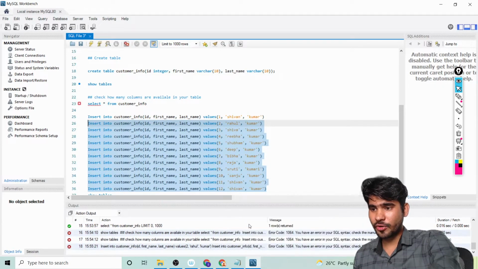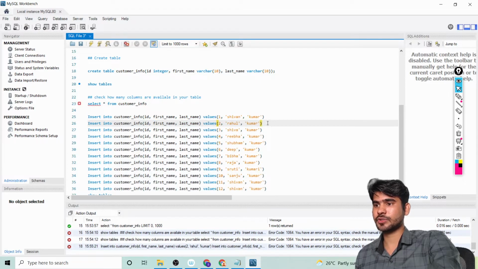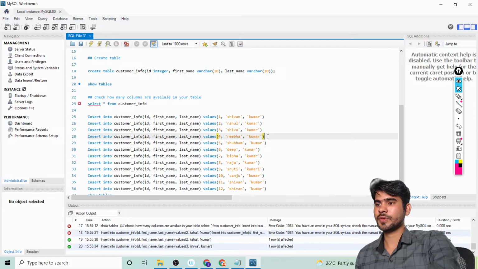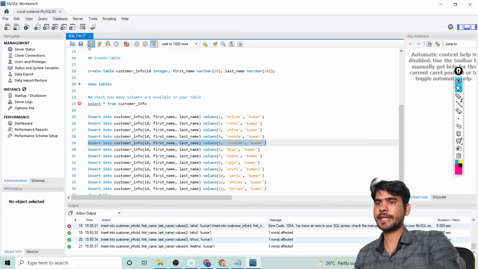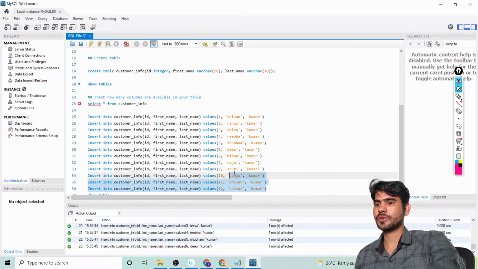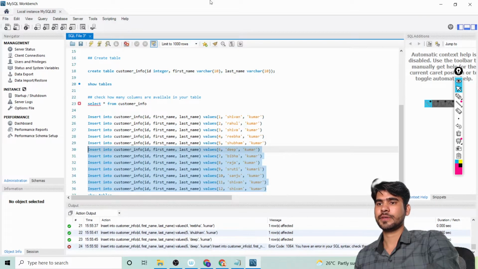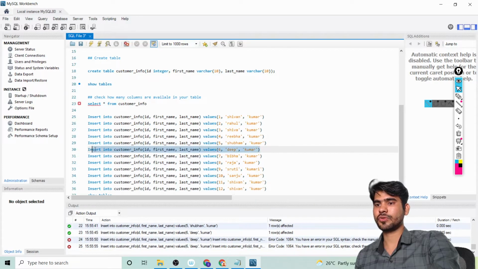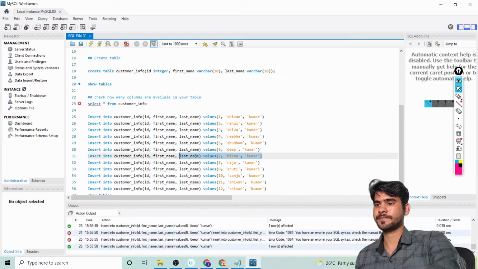No, Rahul Kumar inserted into the value. Why am I getting this? Okay, so let me run one by one, guys. Now it's inserted. Again third one inserted, fourth one inserted, fifth. I don't know why I'm getting the error, but yeah, you can select all the cells and then you can run. It's working. So let me select from here and query, and now execute all. No, it's not working, so let's run one by one, and after that I will show you my table.